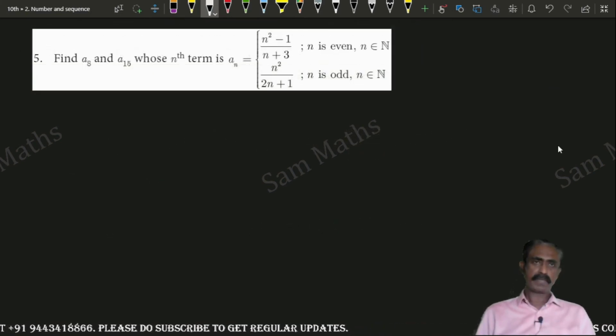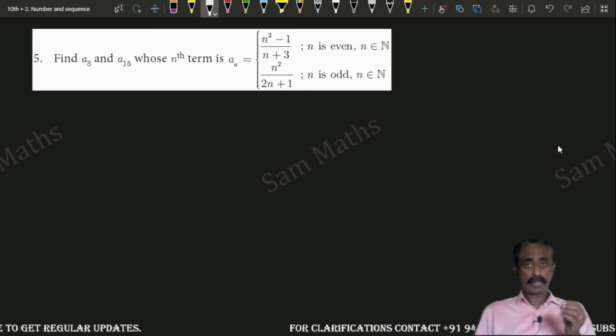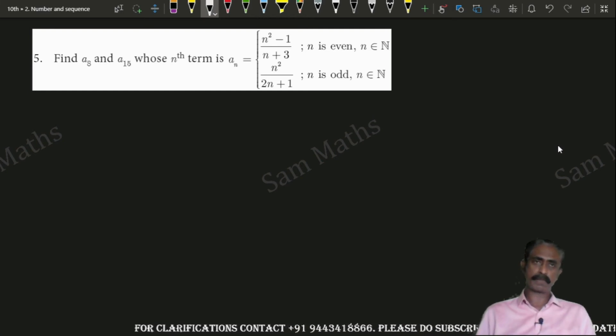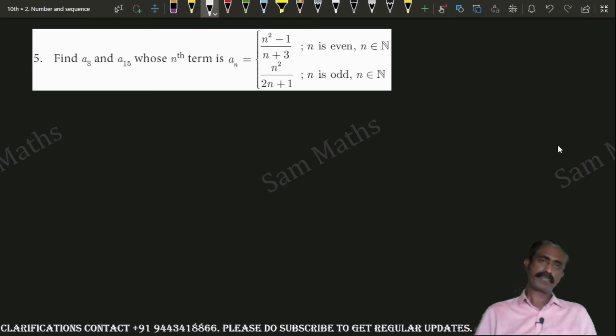Fifth question, find a8 and a15 whose nth term is an. For even terms they define one function, for odd terms they define another function. You have to be very careful whether you are going with even or odd.